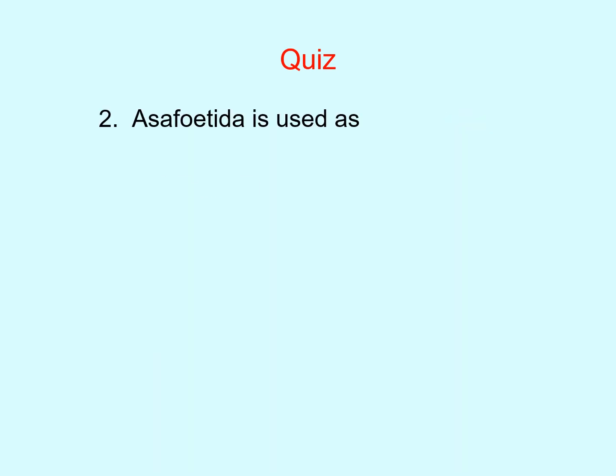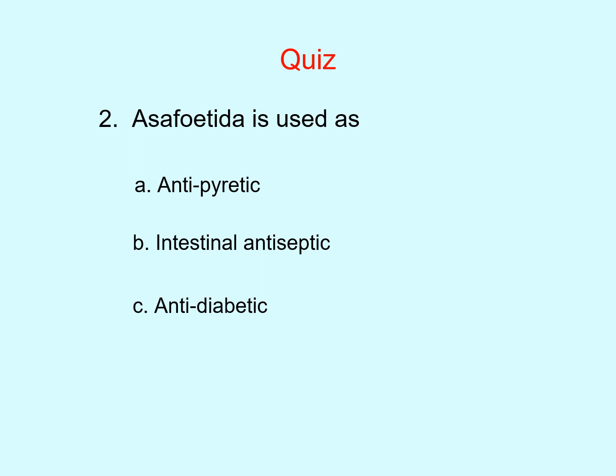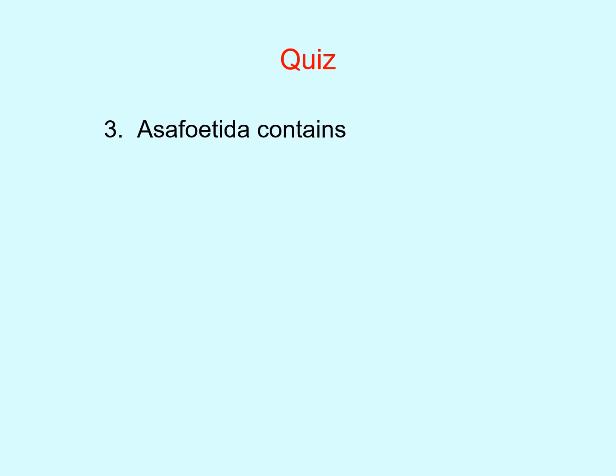Second quiz question: asafoetida is used as antipyretic, intestinal antiseptic, antidiabetic or antiviral, and your correct answer is intestinal antiseptic. Next quiz question: asafoetida contains resin, gum, volatile oils, or all of the above, and our correct answer is all of the above.